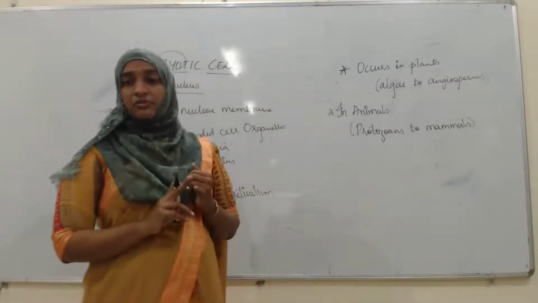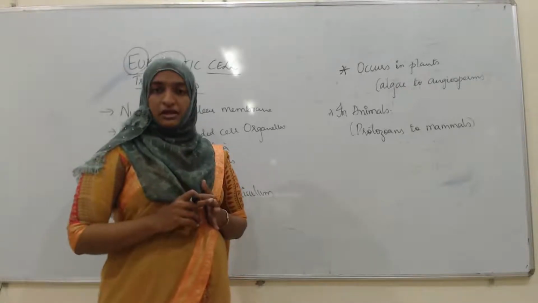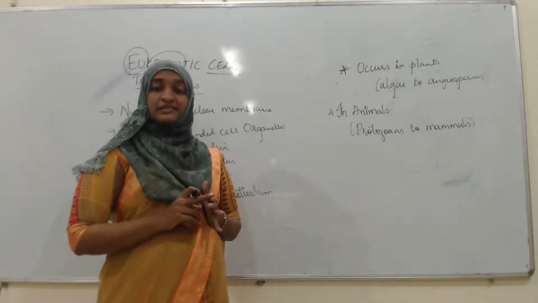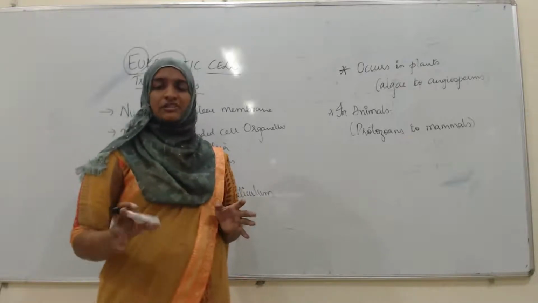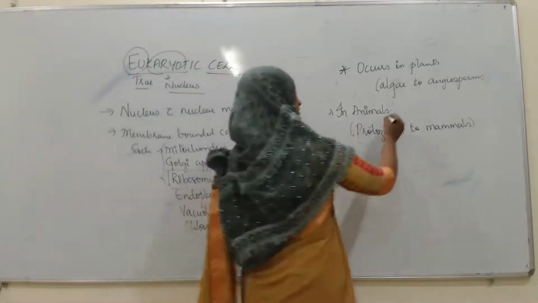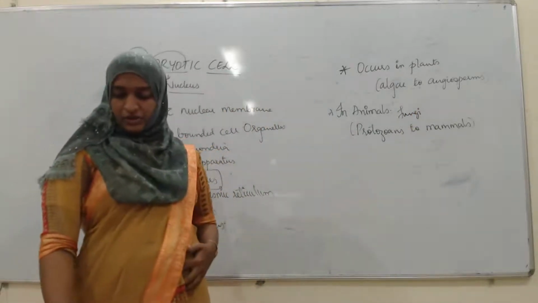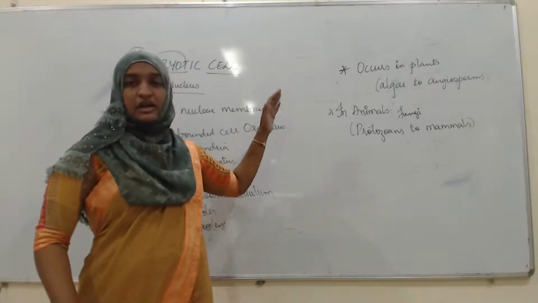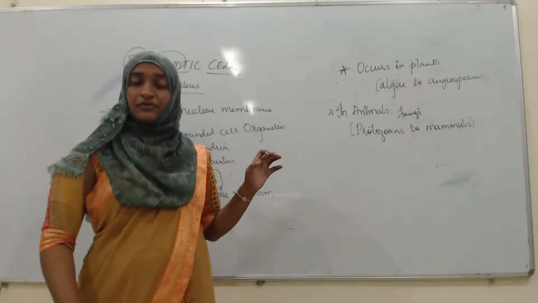See here, in protozoans, that means protist, fungi, in animals that is chordates, non-chordates, reptiles, amphibians, aves, then in mammals. In all the animals, fungi, protozoans, in fungi also you will find the eukaryotic cells. This eukaryotic cell occurs in plants, algae to angiosperms, then in all the animals, and we can include fungi also.